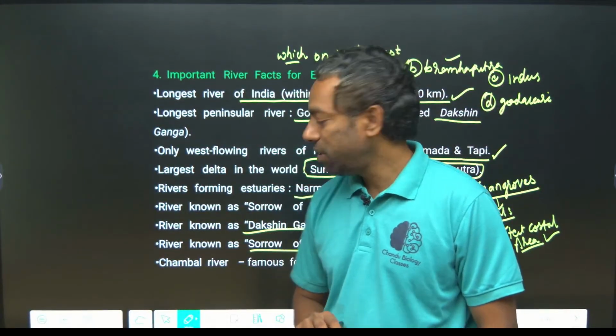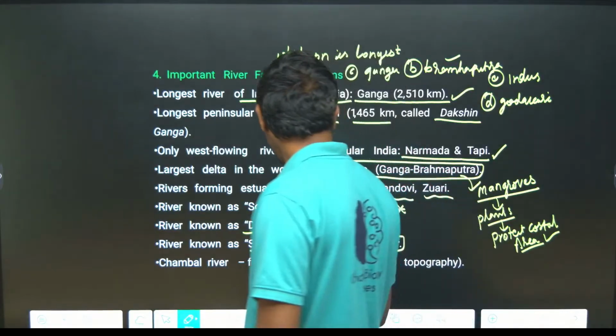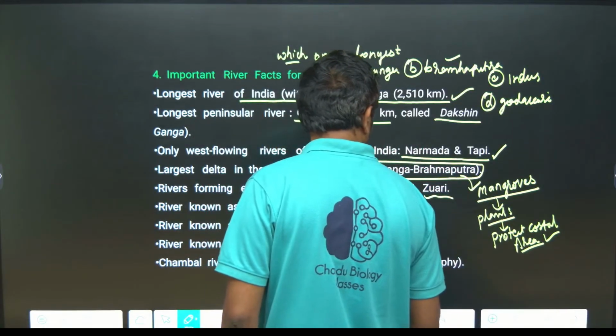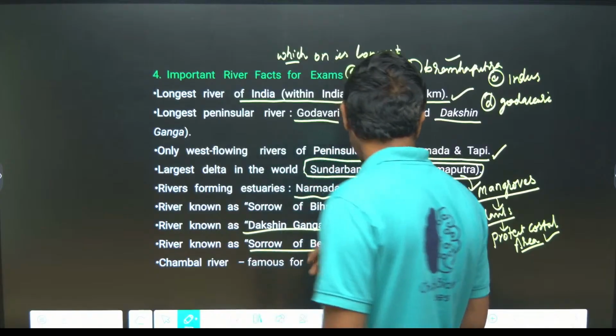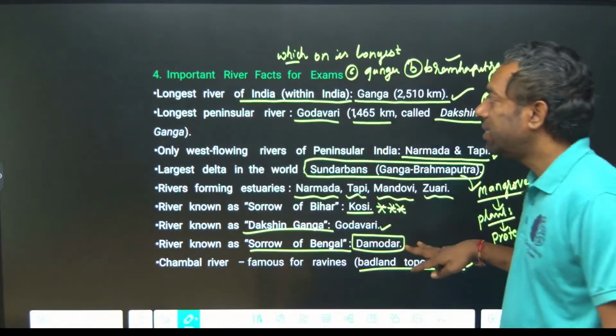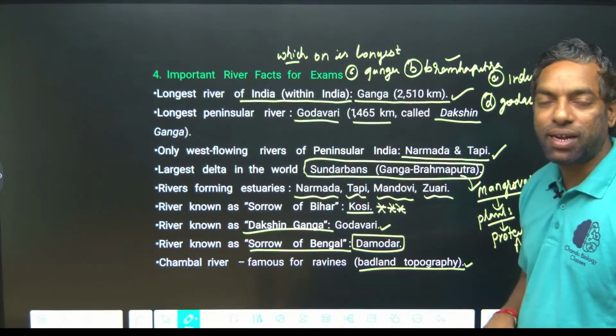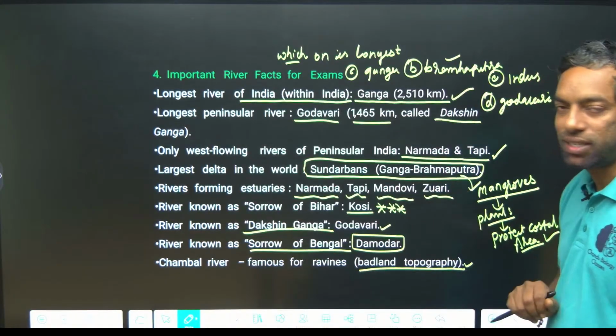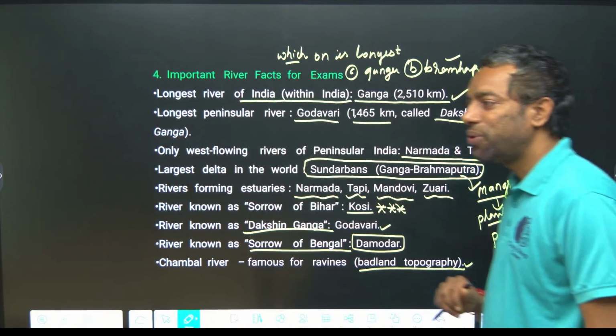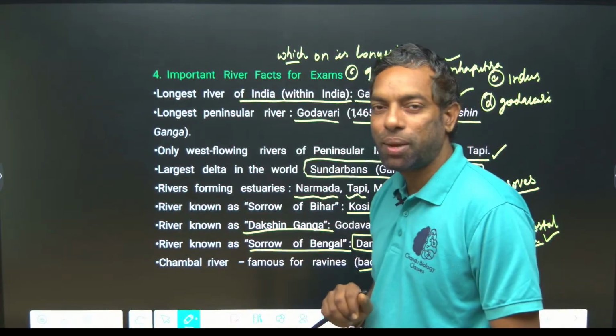You have to keep this in mind, guys. Chambal river is famous for ravines. Okay, guys, these are the important facts for the exam point of view about rivers. I hope you guys understand this.